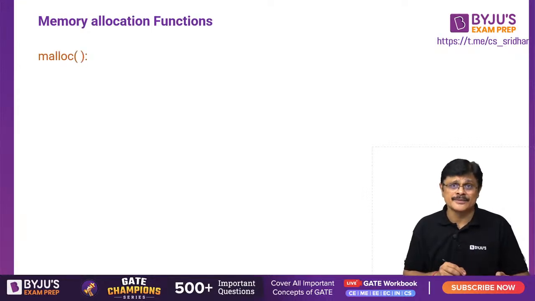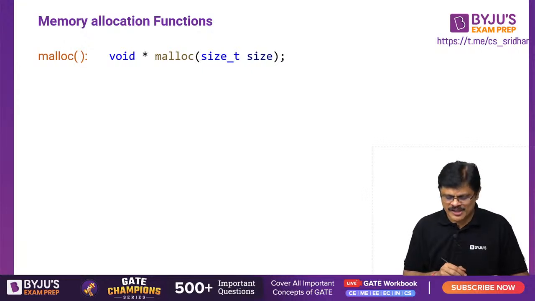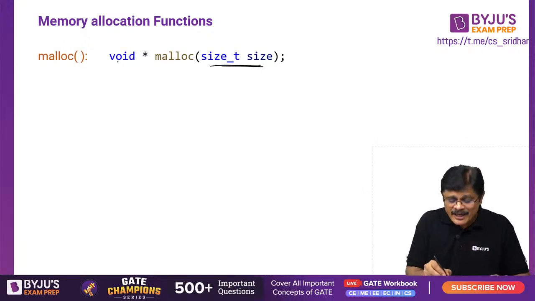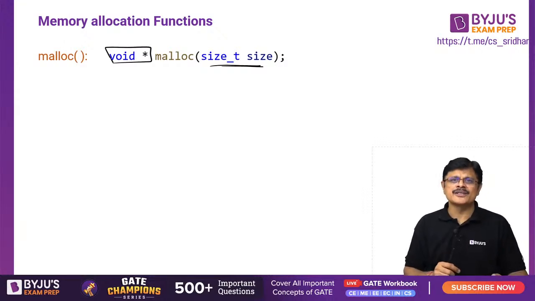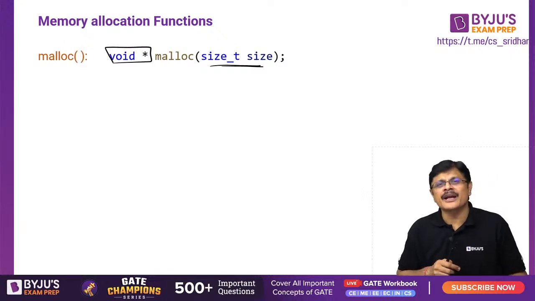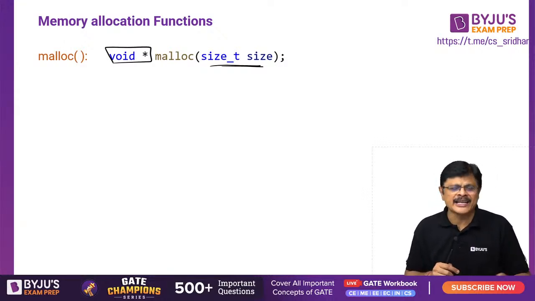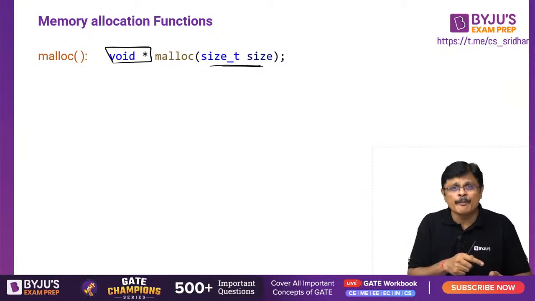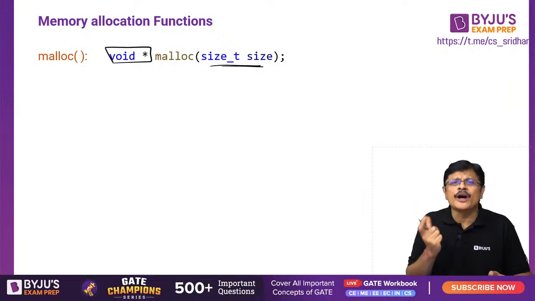First one is malloc. This is the prototype of the malloc function. We just need to give the size, and it will return a generic pointer, my dear friend, because using malloc you can create memory for an integer pointer, character pointer or float pointer. We do not know to which type we are returning the pointer, therefore we generally use a void pointer.